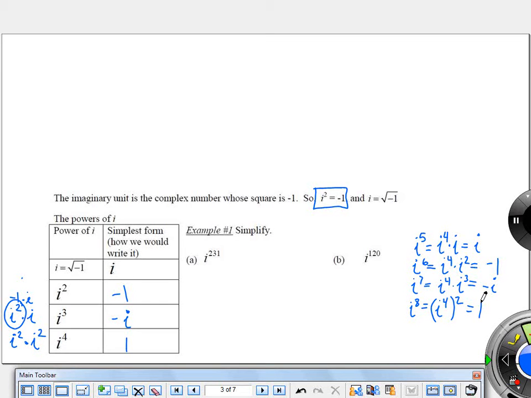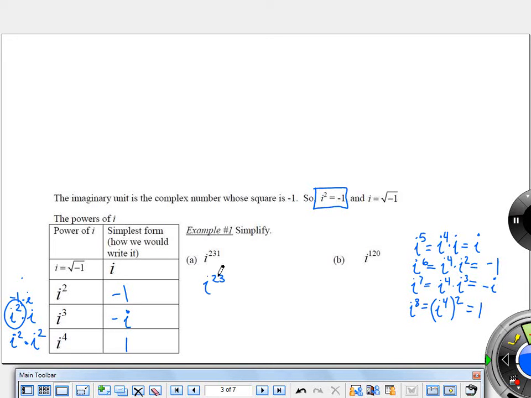Okay, so here's the thing. If I'm multiplying some stuff together with i, what should be my expected outcome? It's kind of a limited amount of things I would expect: i, 1, -1, -i. Okay? So at least it's doable. Okay, so let's do this guy: i to the 231st power. That's fun. Okay?